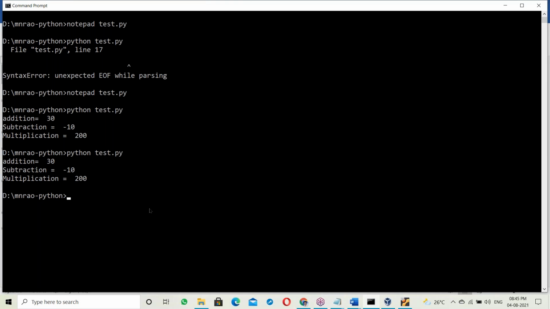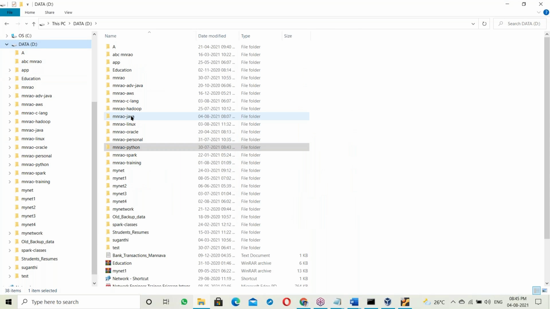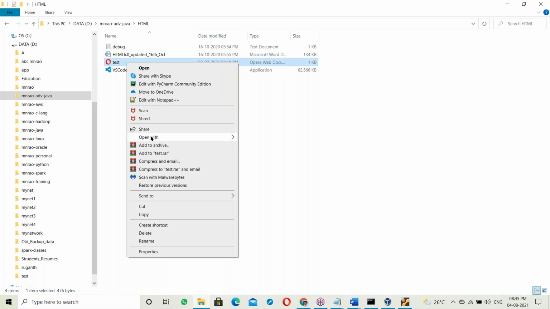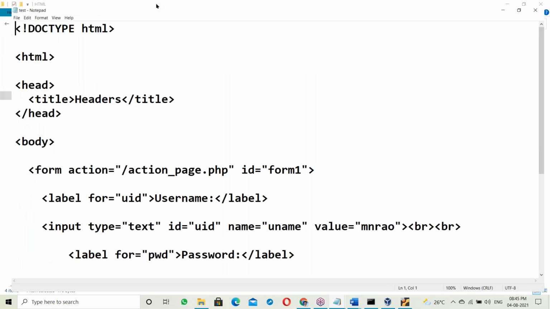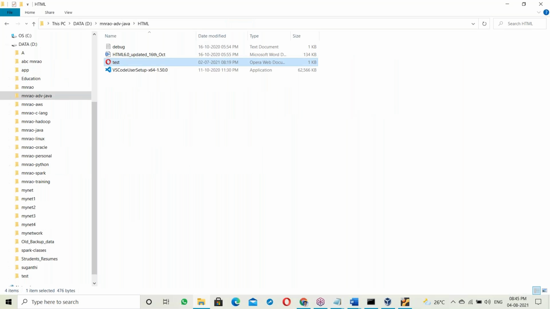Python is interpreter based, directly executing source code. One more interpreter-based example: HTML. HTML code is also interpreter based. It's a browser-understandable language. For HTML, the browser is the interpreter. In HTML also, the code runs directly: double click and run it, and it's opened.